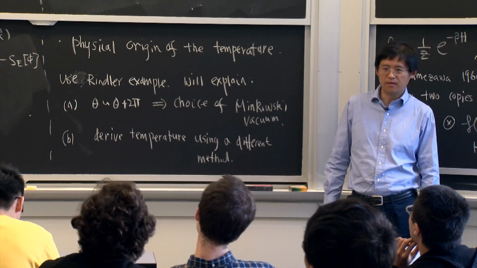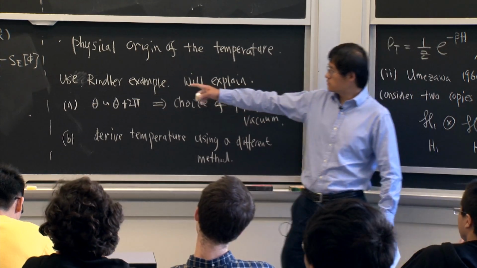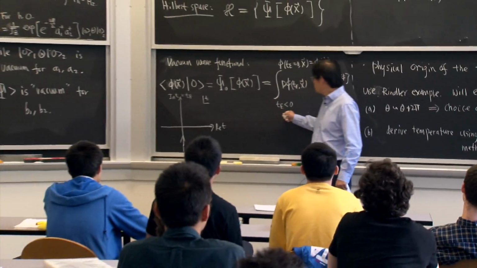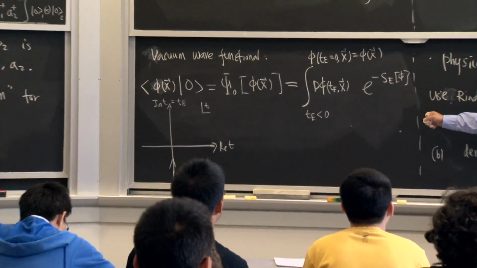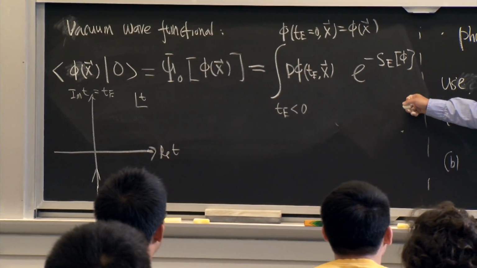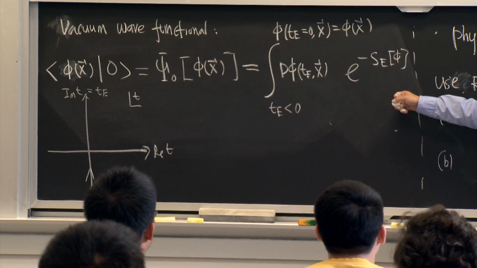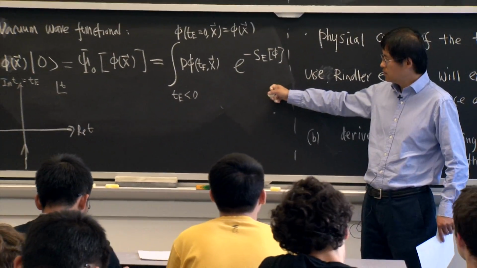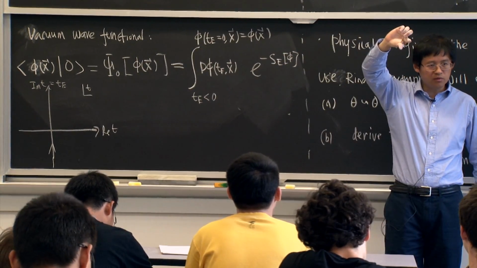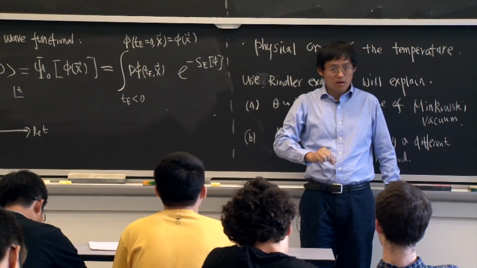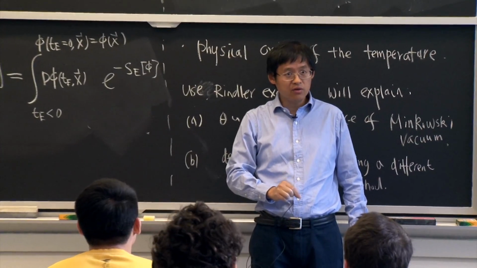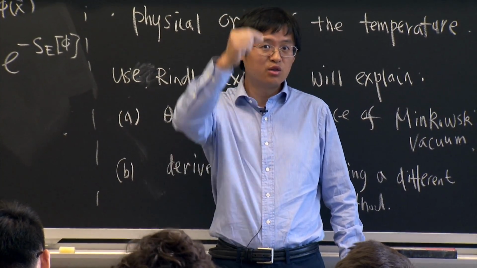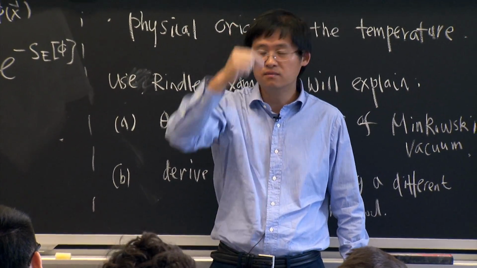Is this familiar to you? If not, I urge you to think about the case of a harmonic oscillator. For the harmonic oscillator, that is the way you obtain the ground state wave function from the path integral. You first analytically continue the system to Euclidean, and then integrate the path integral all the way from Euclidean time equal to minus infinity to Euclidean time equal to 0.